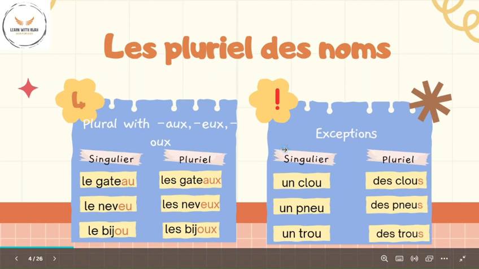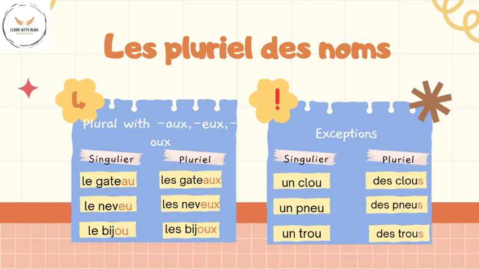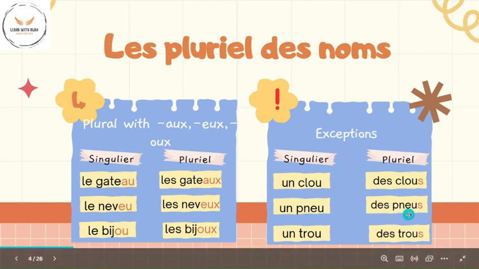And the few exceptions to this fourth rule are: clou becomes des clous with an S, pneu becomes des pneus with an S, and bleu becomes des bleus with an S.